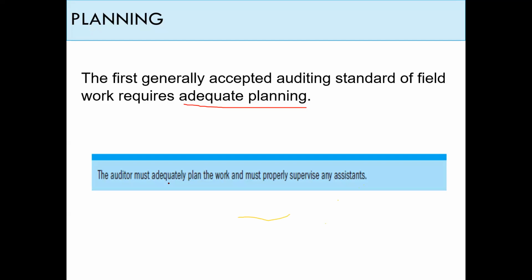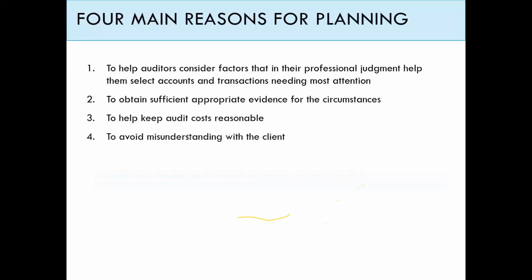So planning is very important because it tells me what I should do inside the company. We have 4 main reasons for planning. First of all, to help auditors consider the factors that, in their professional judgment, help them select the accounts and the transactions needing most of the attention.